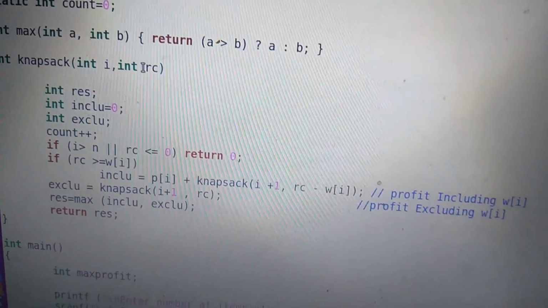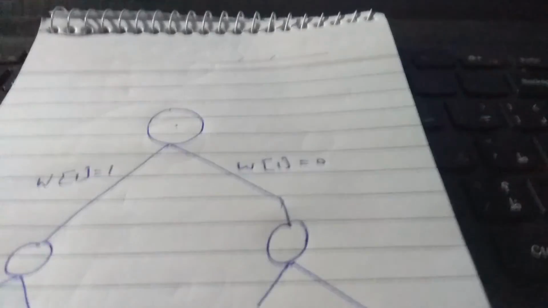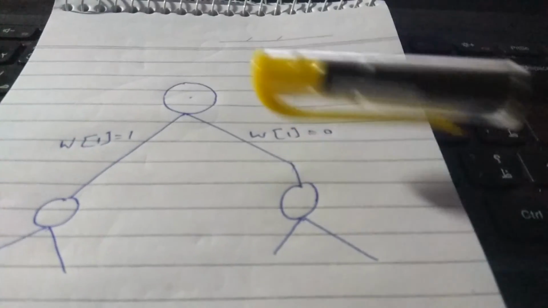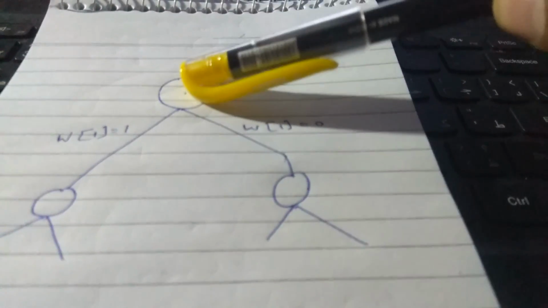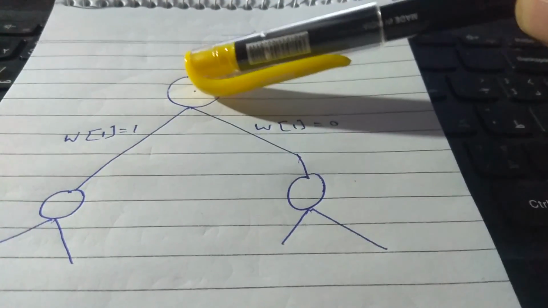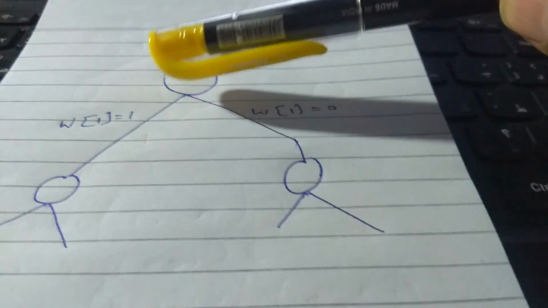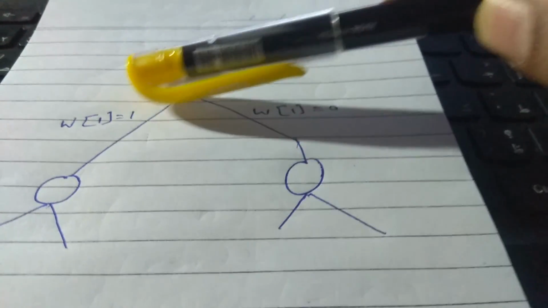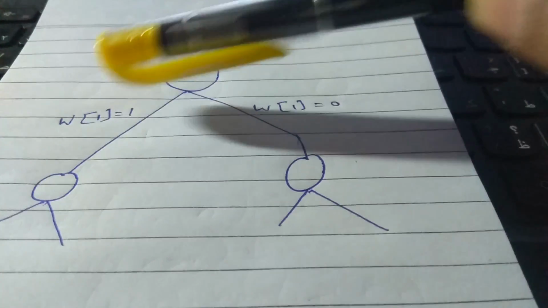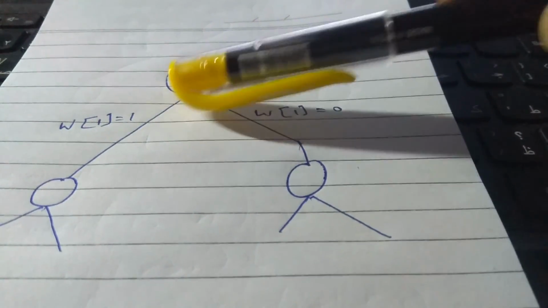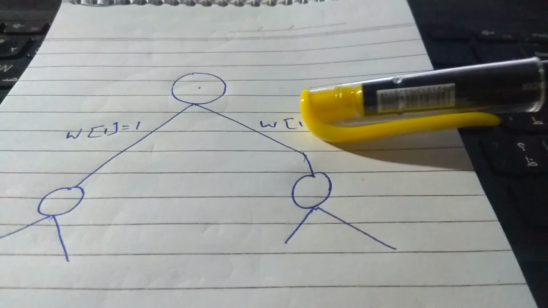Now let us see the state space tree. Here, this problem instance receives a profit through this leg, and this is by including W1, and this subtree excluding W1.